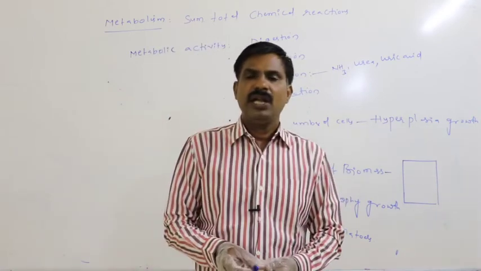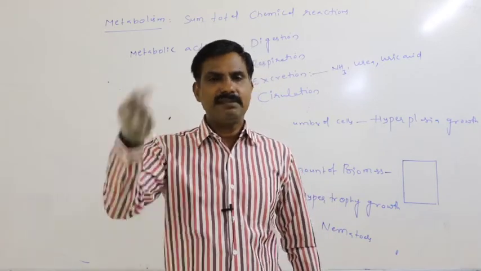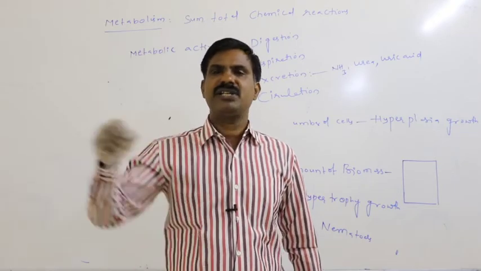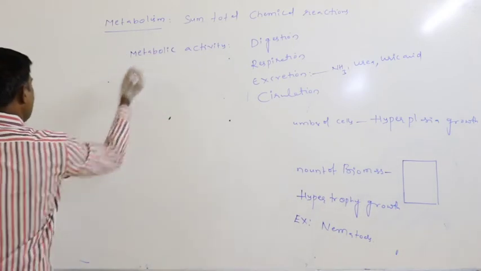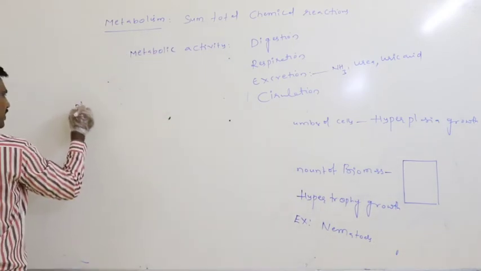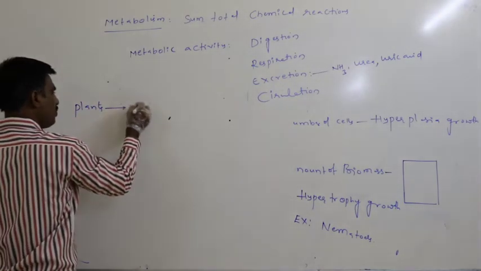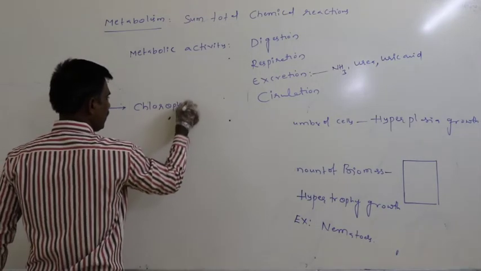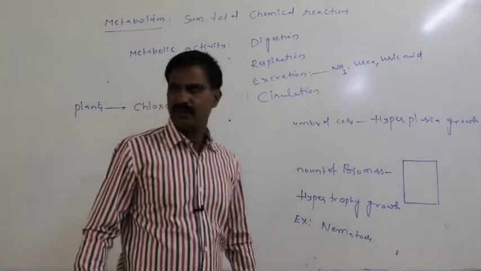Then, how is that energy trapped by plants, and how does that energy reach the animal's body? Definitely plants are with chlorophyll in their green leaves.